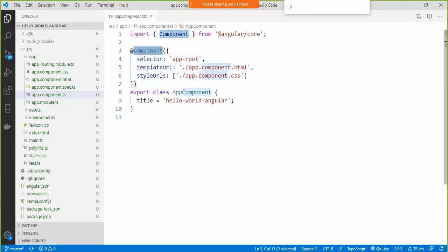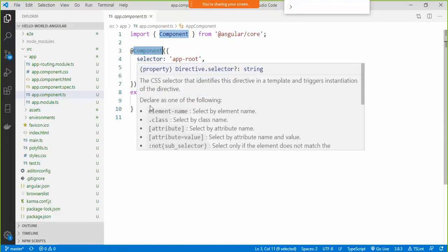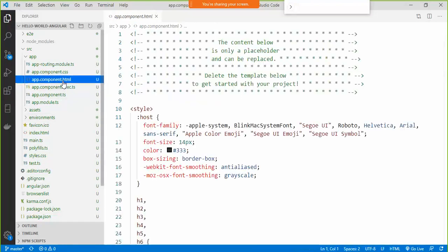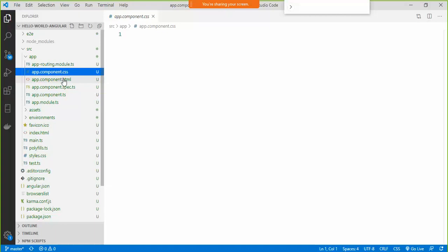This decorator specifies a few things, like where the HTML for this class is present. I'm saying the template HTML is present inside app.component.html. Where are styles present? I'm saying styleUrls, that is the list of style files, are app.component.css. See here, there is app.component.html and app.component.css. The CSS file is empty, and the HTML file has a few things.